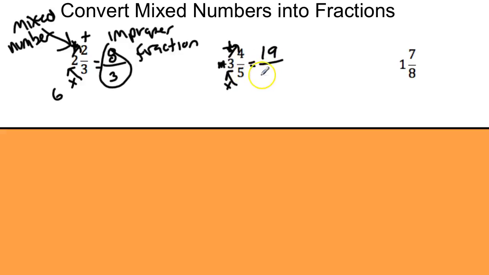And we keep the same denominator. So 19/5. But we had a negative sign to start with, so we have to make it negative to end with. So when you have a negative number, you just pretend it's not negative, but then at the end, you put the negative back on.